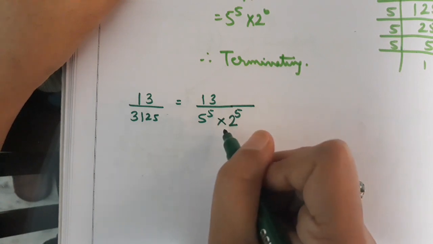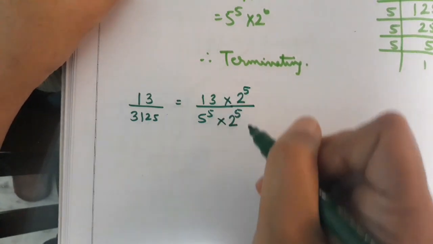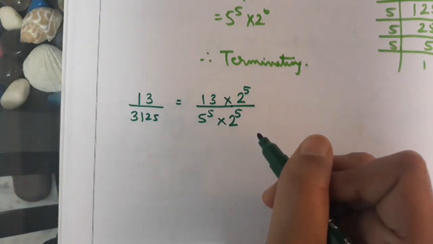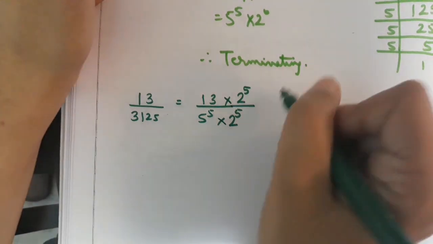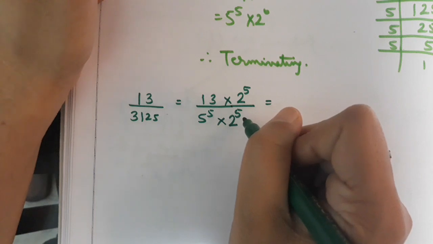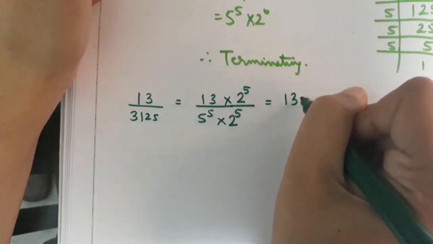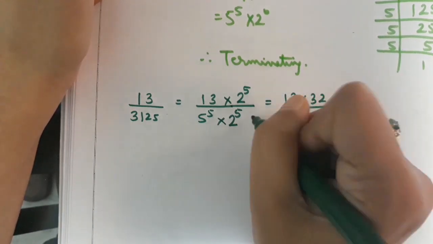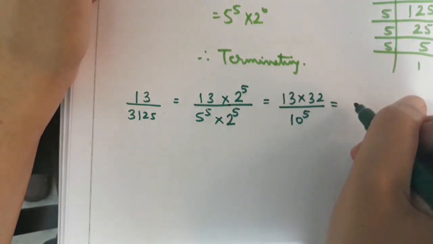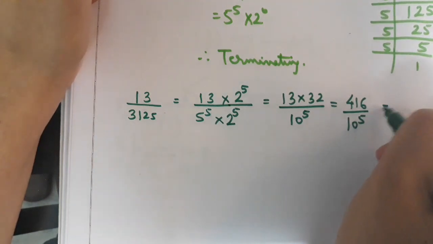But if we multiply the denominator, then we also have to multiply the numerator by the same number. So this will become 13 into 2 raised to the power 5 upon 5 into 2 raised to the power 5, which on simplification will become 13 into 32 upon 10 raised to the power 5. 13 into 32, when we solve it, is 416 upon 10 raised to the power 5.